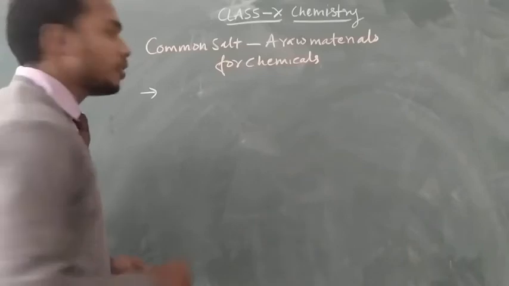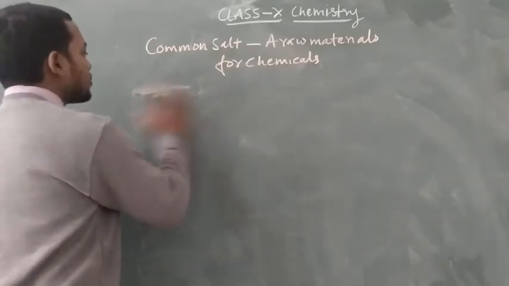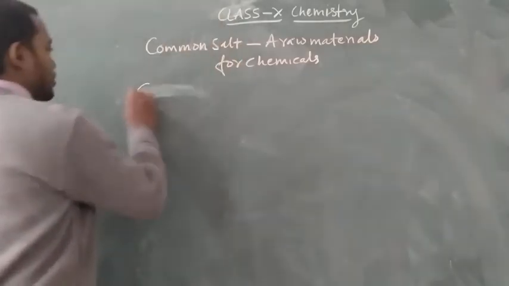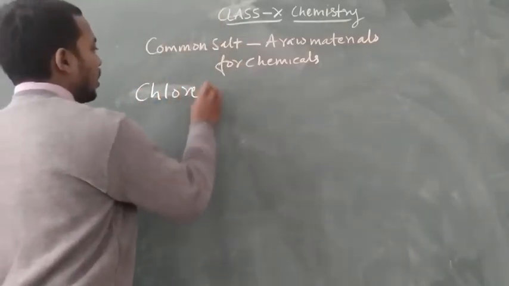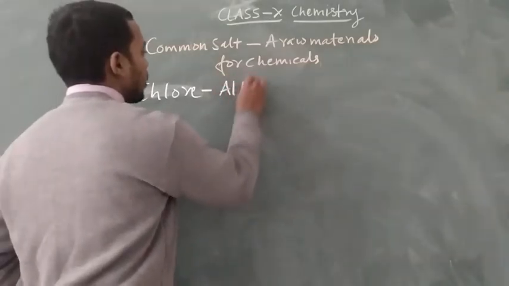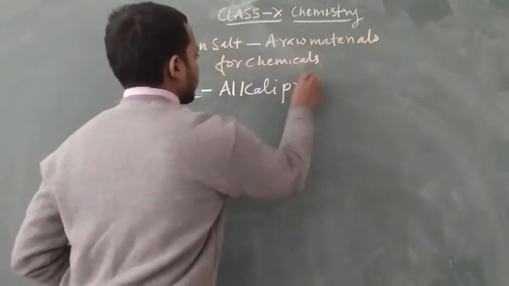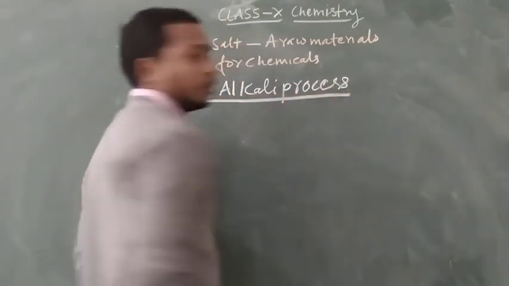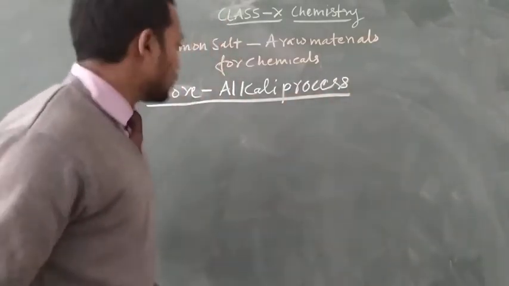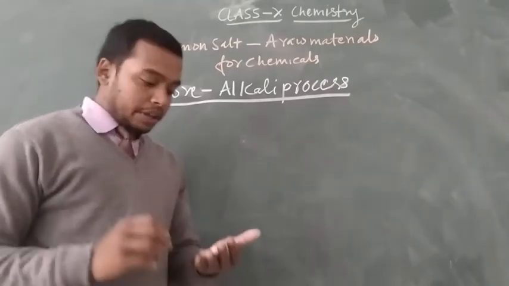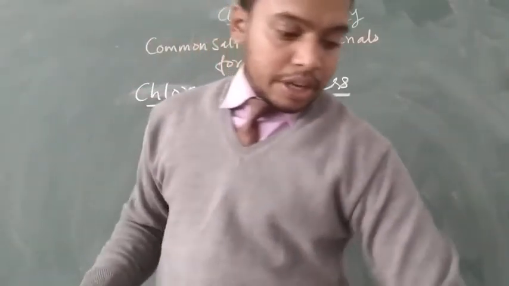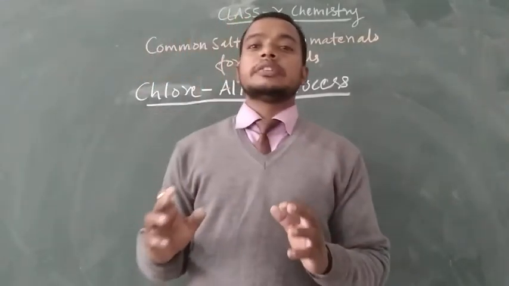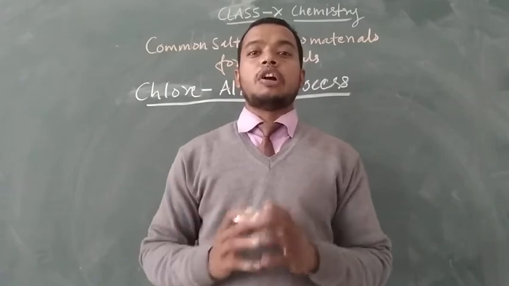So, formation of bleaching powder. First we know the chlor-alkali process. What is the meaning of the chlor-alkali process? In this process, sodium chloride is the raw material.